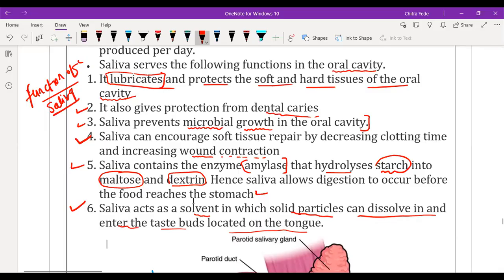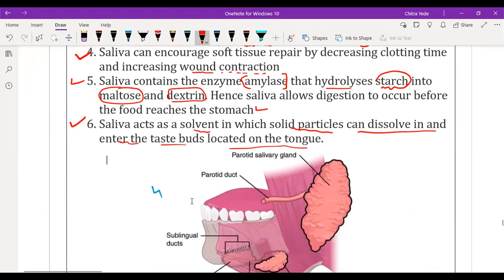Okay, beta. Sir, I have a doubt. Yes, beta. Sir, how are ulcers formed in our mouth, sir? How are ulcers formed in our mouth?